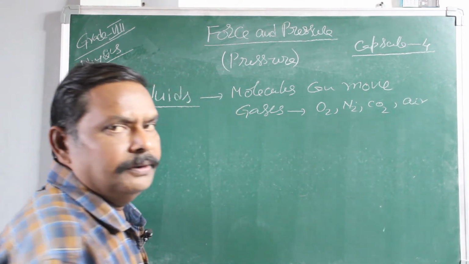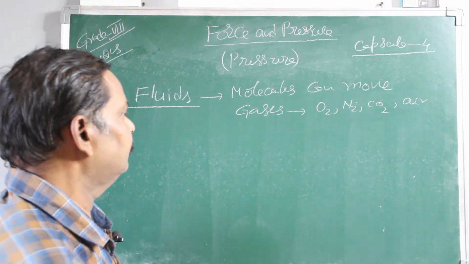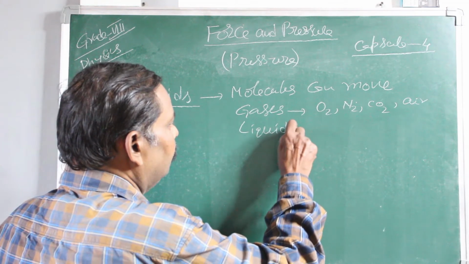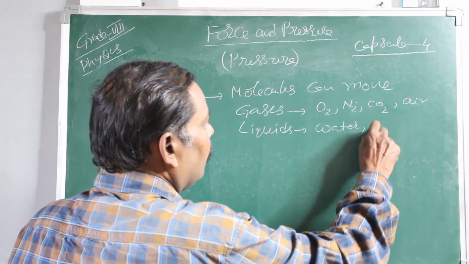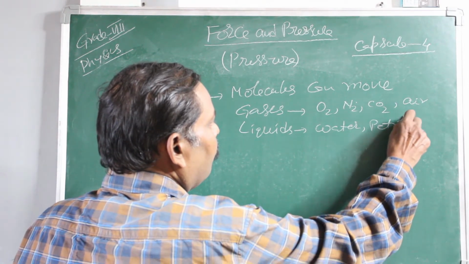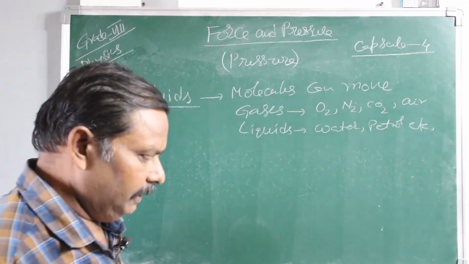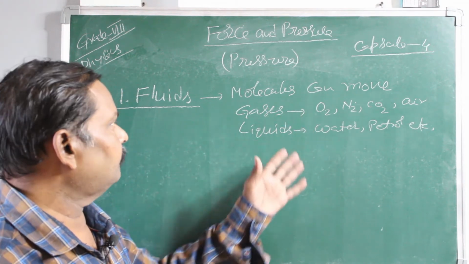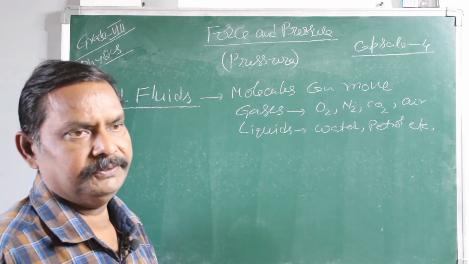Air is a mixture of different gases. Air and these gases are all examples of fluids. Liquids like water, petrol, etc., are also examples of fluids. So this is about the fluids.